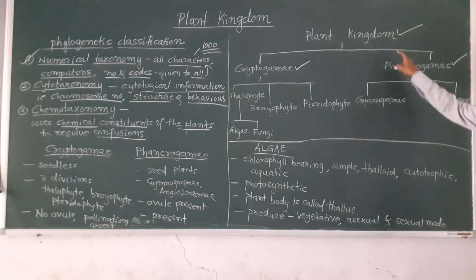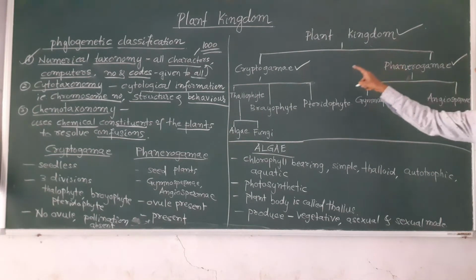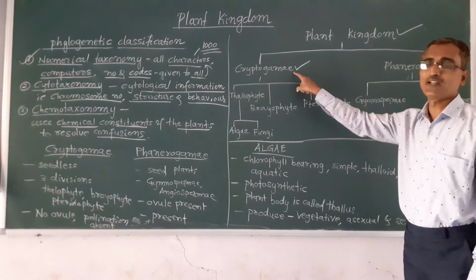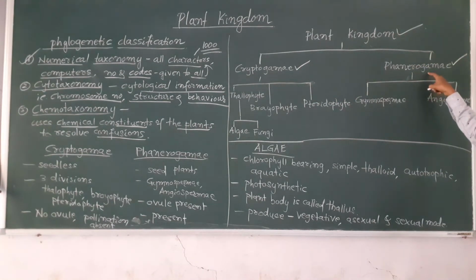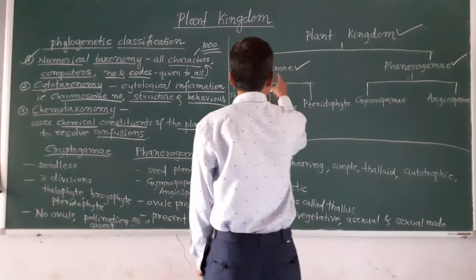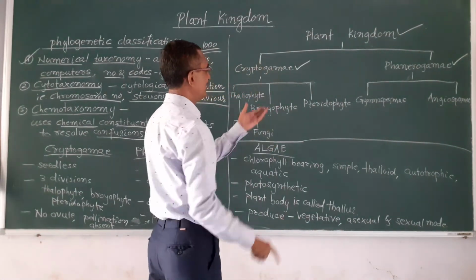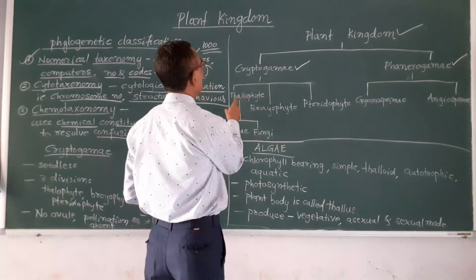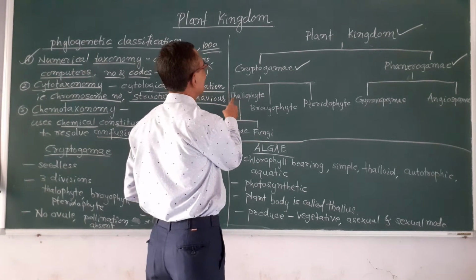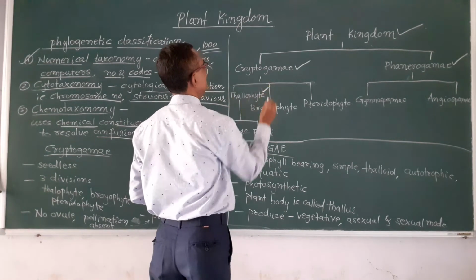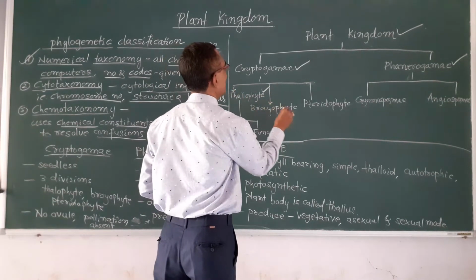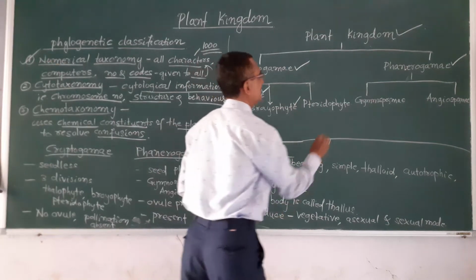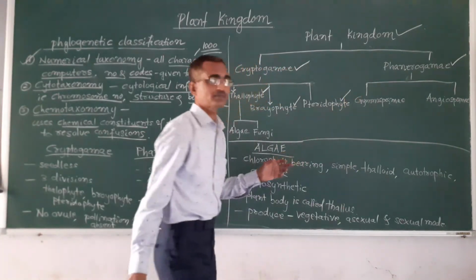Cryptogamy is further divided into 3 divisions: thallophyte, bryophyte and pteridophyte.